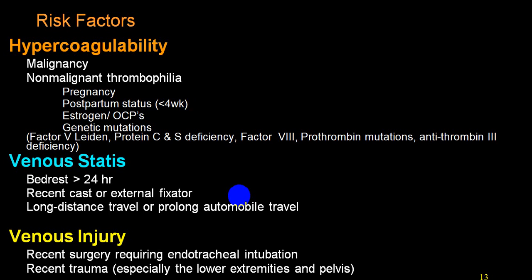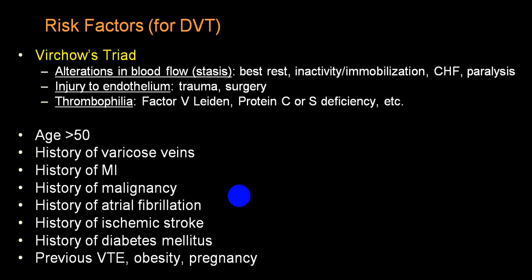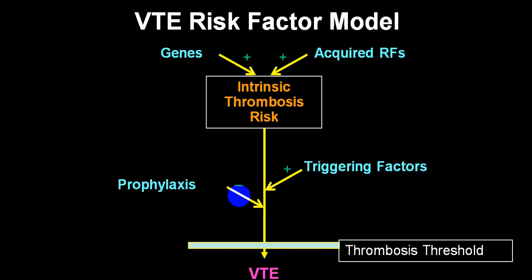We have already mentioned long travel, prolonged automobile travel, etc. And venous injury, not very common, but recent surgery requiring endotracheal intubation, or recent trauma on lower extremity or on the pelvic region. These are all the other conditions which are predisposing, like history of varicose vein, MI, malignancy, atrial fibrillation, ischemic stroke, diabetes, obesity, pregnancy, etc.